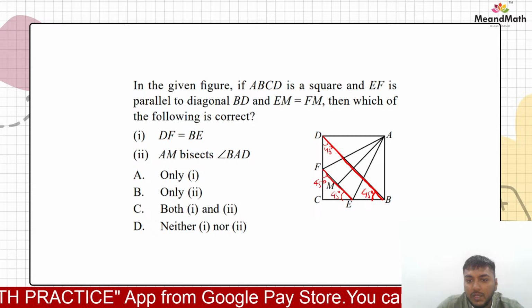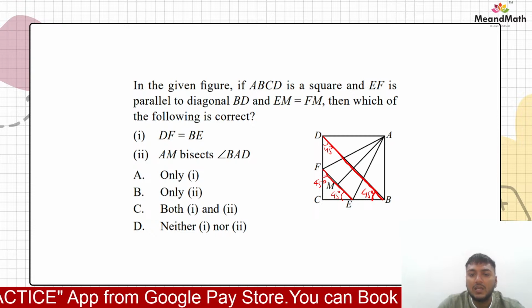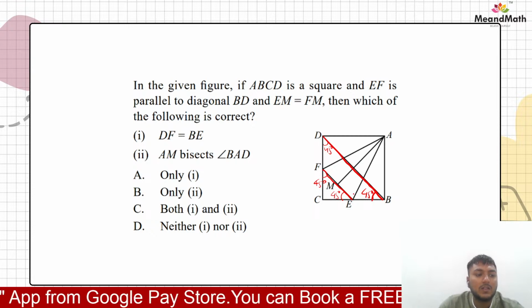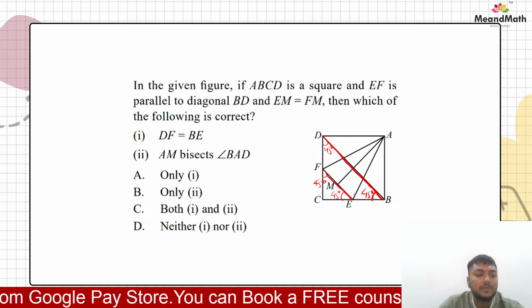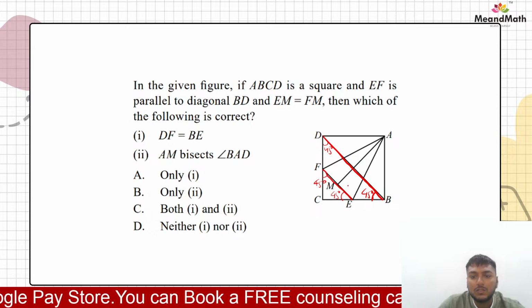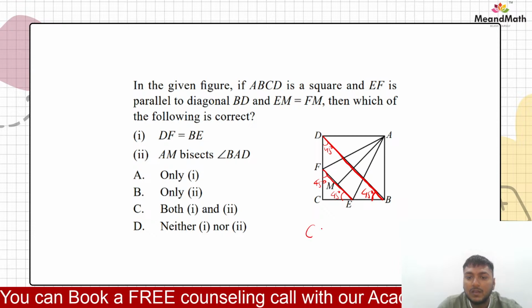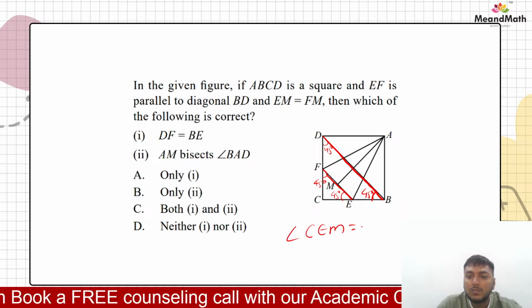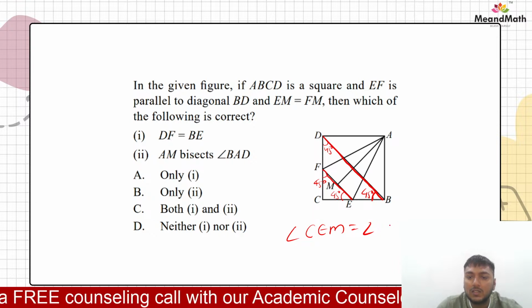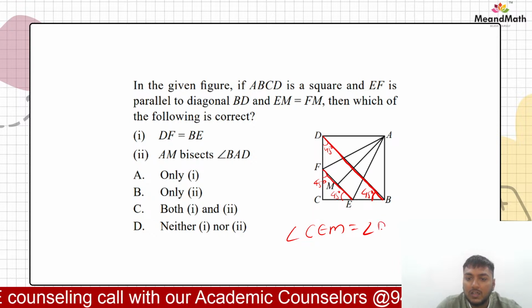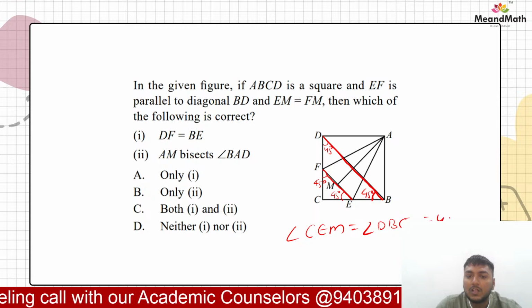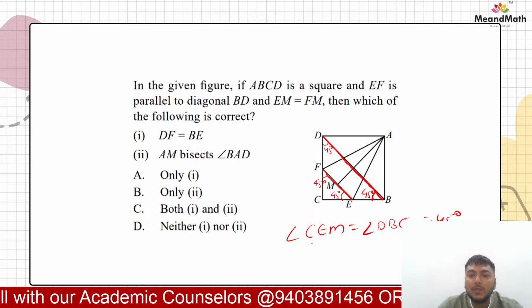See, BD पैरेलल था किसके? EF के. ये गिवन था क्वेश्चन में. BD was given parallel. Yes or no? So these two angles would be corresponding angles. Angle CEM is equal to angle, let us say this is DBE, right? Angle DBE. ये कितना हो गया? 45 degrees, right?